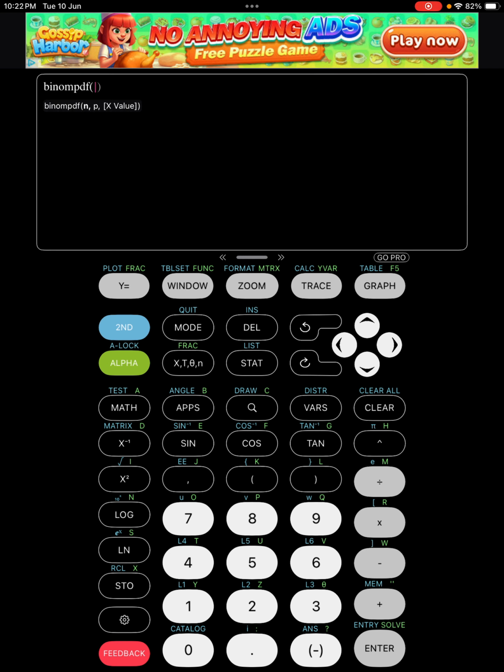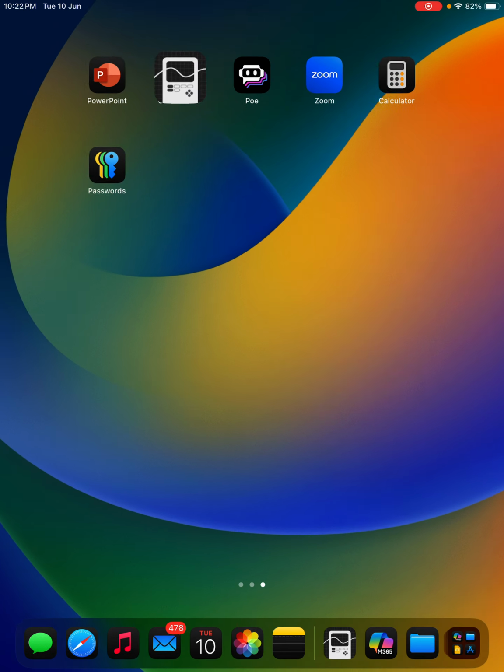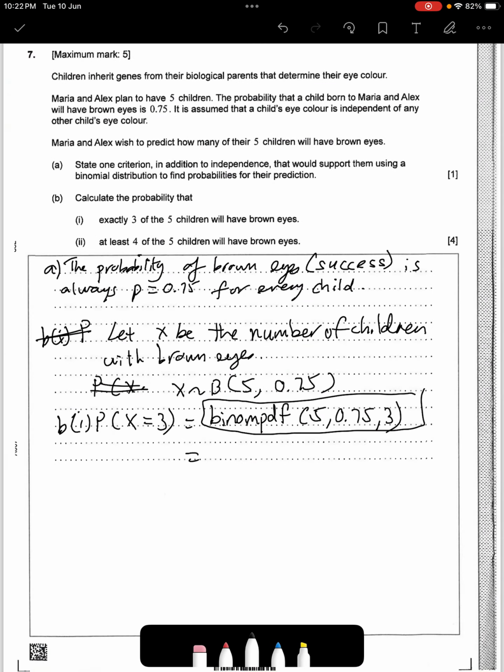Binomcdf. Okay, so it's 5, comma, 0.75, comma, and 3. Press enter. Okay, 0.264. There we go. That's the answer. That's the one I'm looking for. 0.264.